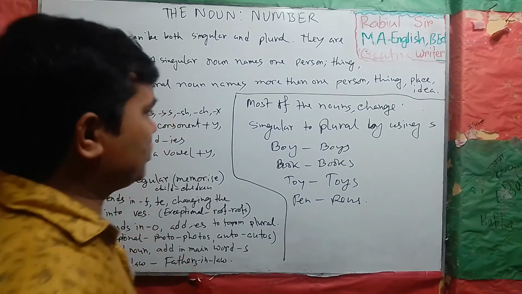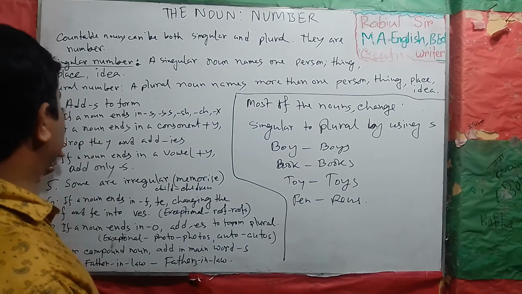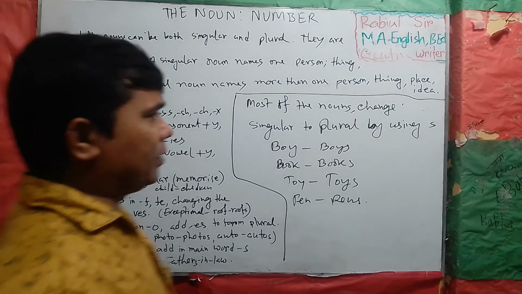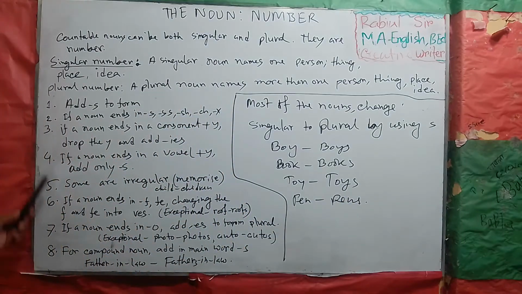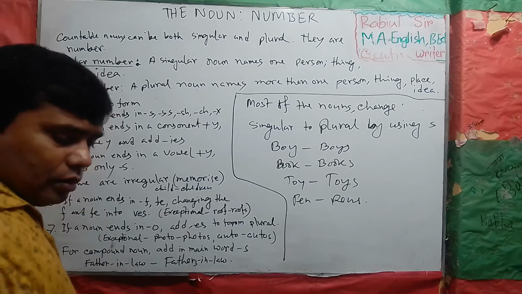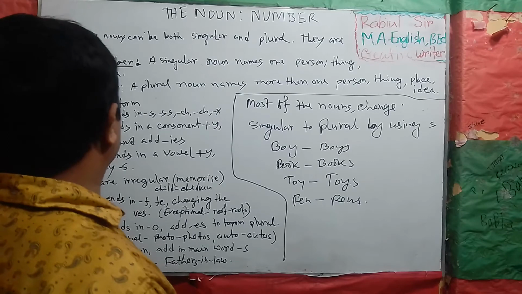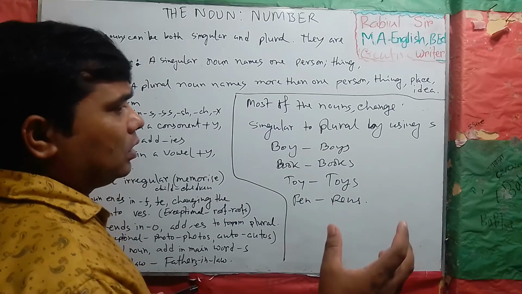Actually, most of the nouns change singular to plural by using s. We add s to form plural. It is number one. Are you clear? Yes, sir. We add s to form plural, for most of the nouns.